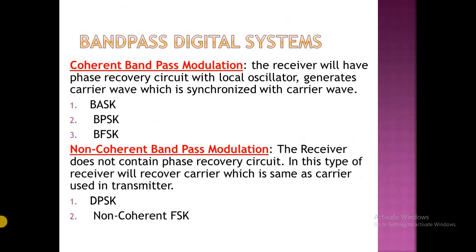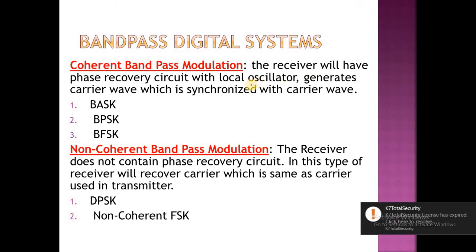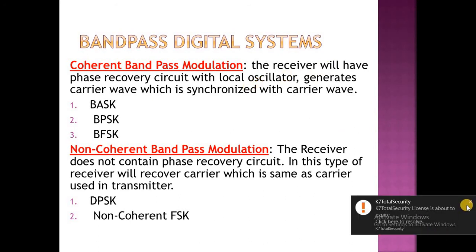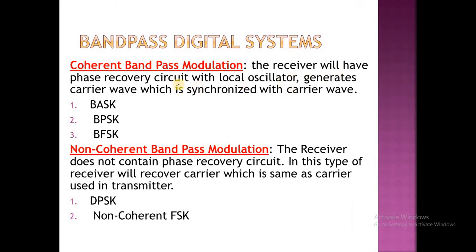Bandpass digital systems are mainly divided into two types: coherent bandpass modulation and non-coherent bandpass modulation. In coherent bandpass modulation, the receiver will have the phase recovery circuit with the local oscillator which generates the carrier wave which is synchronized with the carrier wave.